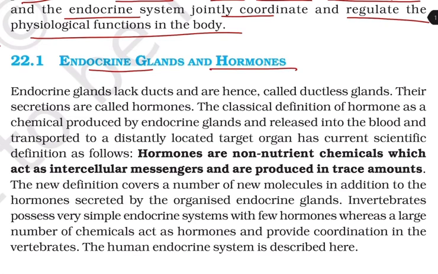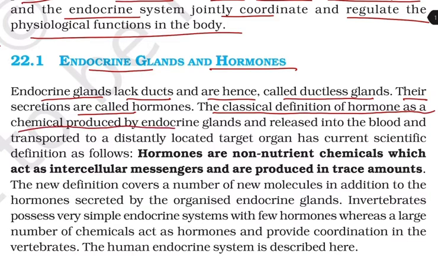Endocrine glands and the hormones. Endocrine glands lack ducts and are hence called ductless glands. Their secretions are called hormones. The classical definition of hormones is a chemical produced by endocrine glands, released into the blood and transported to a distantly located target organ. The current scientific definition is as follows.